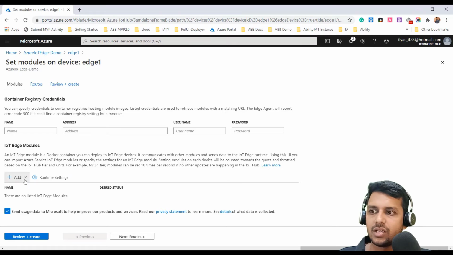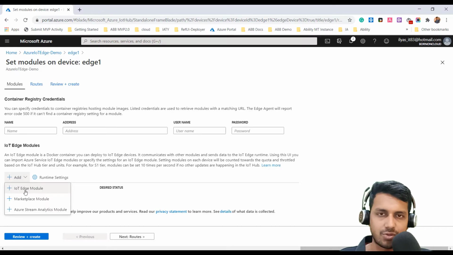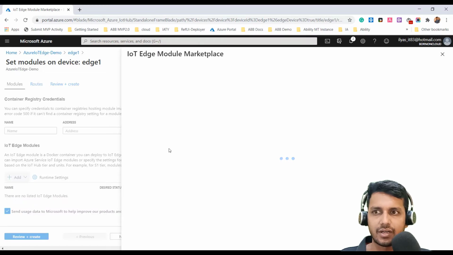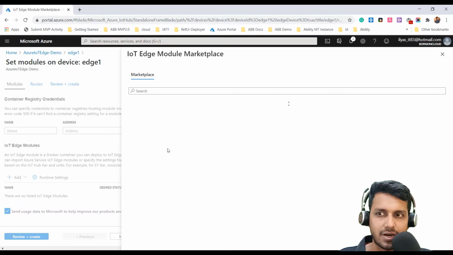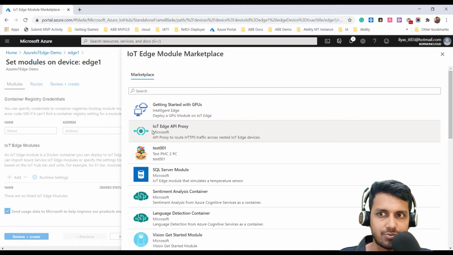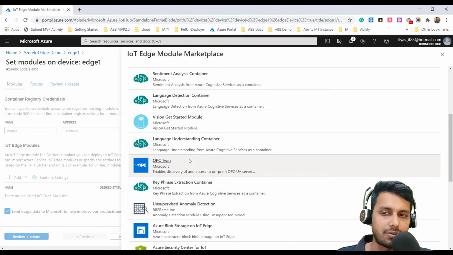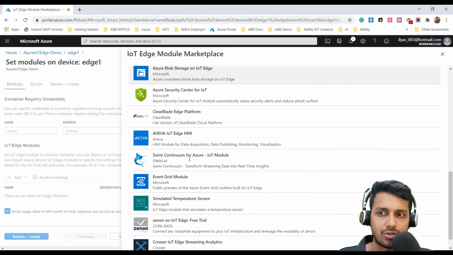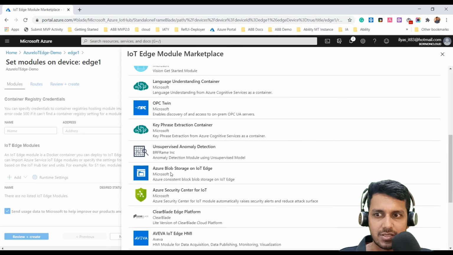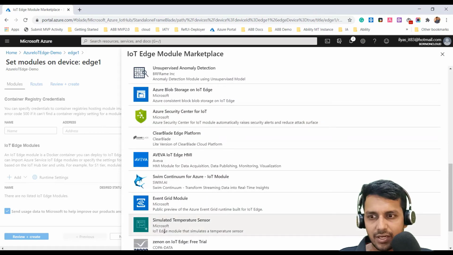Here we can deploy our custom module built by us, or deploy a module from a marketplace. Just like the Azure Marketplace, we have the Edge module marketplace where you can find modules from different players in the market, as well as a simulated temperature sensor.